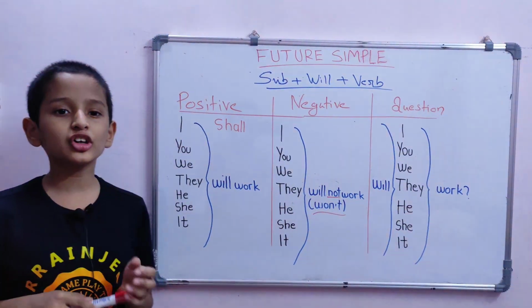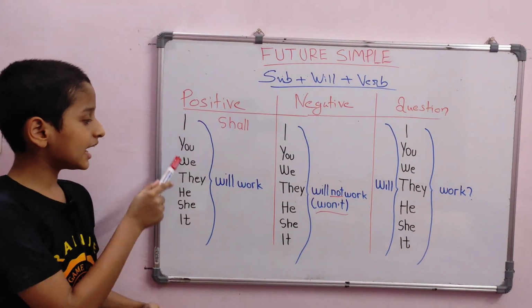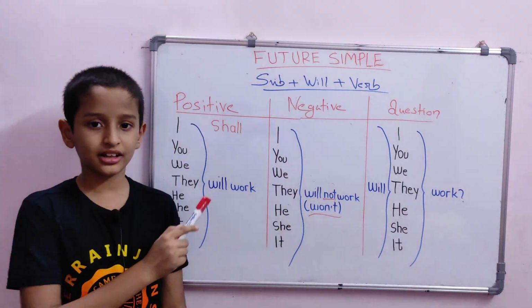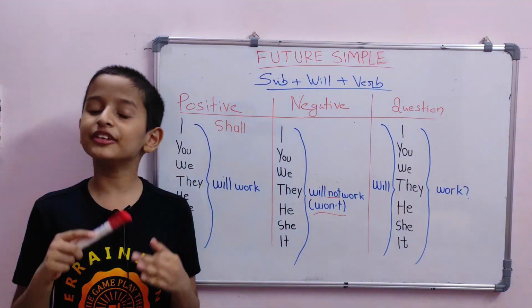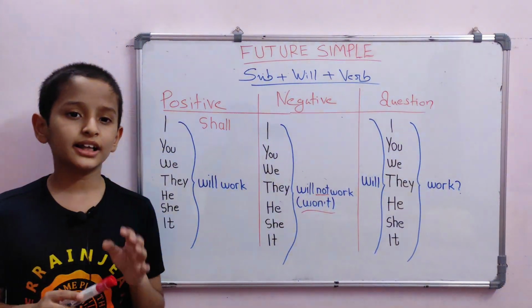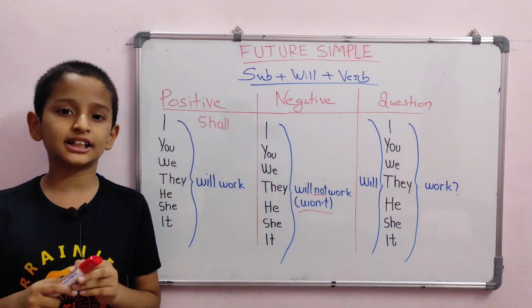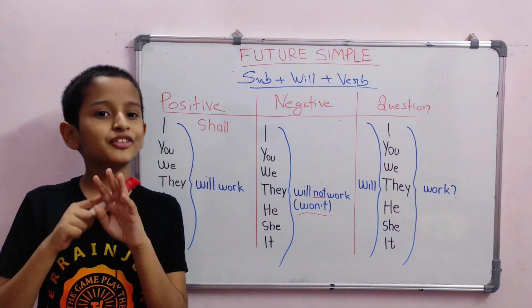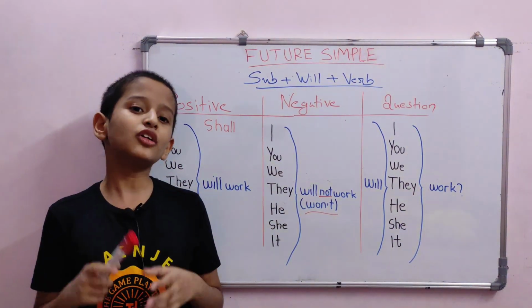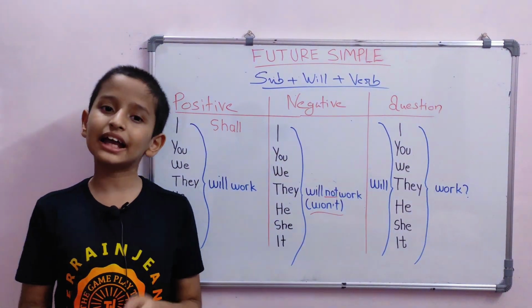We can also use shall with I and we instead of will. So we can say I shall work and we shall work. But in some English speaking countries, they don't use shall at all. It is will in case of any subject. So you can also use will with I and we.